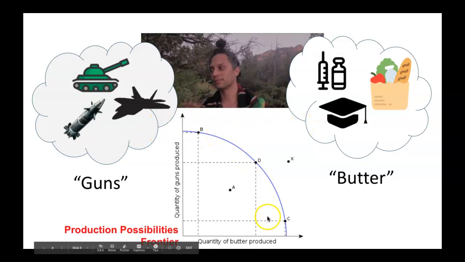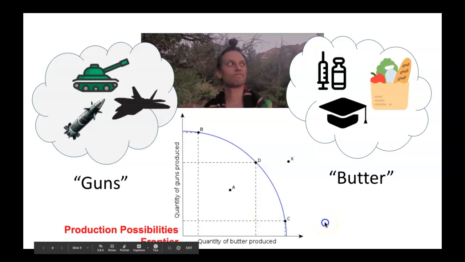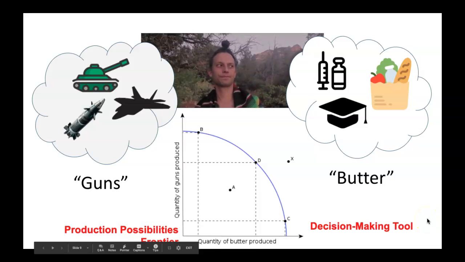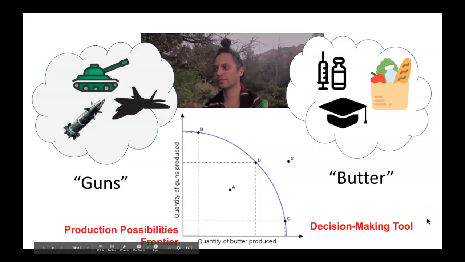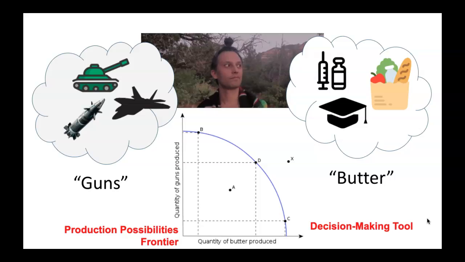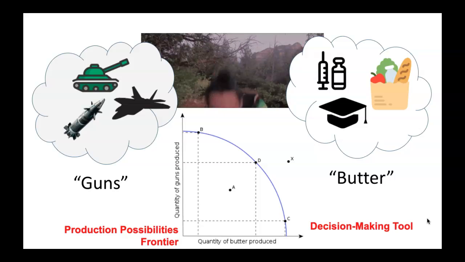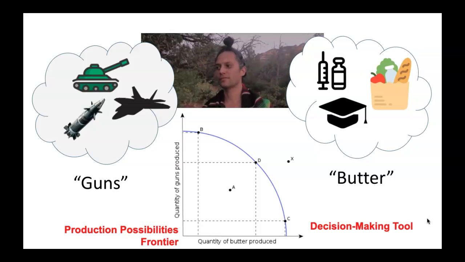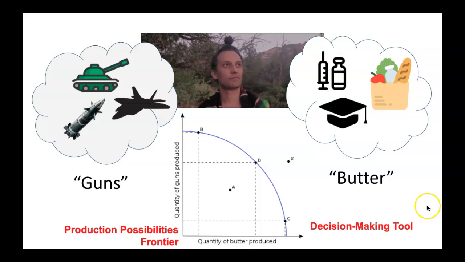And we'll get into how to read the production possibilities frontier in a minute. It is a decision-making tool as well, though. It's not just an analysis tool, it's also a decision-making tool. It helps an organization or a country determine what the costs will be of particular production levels.